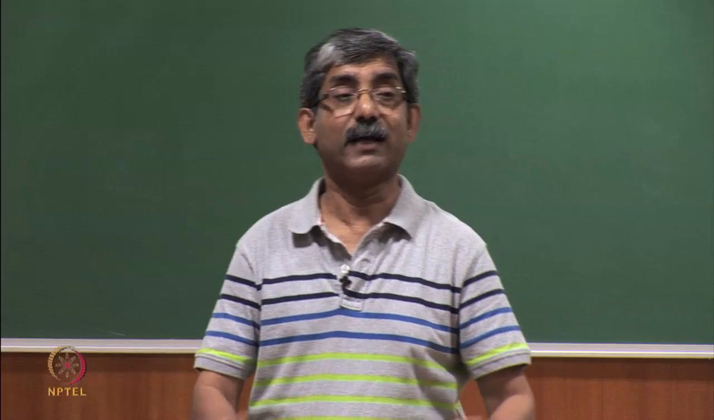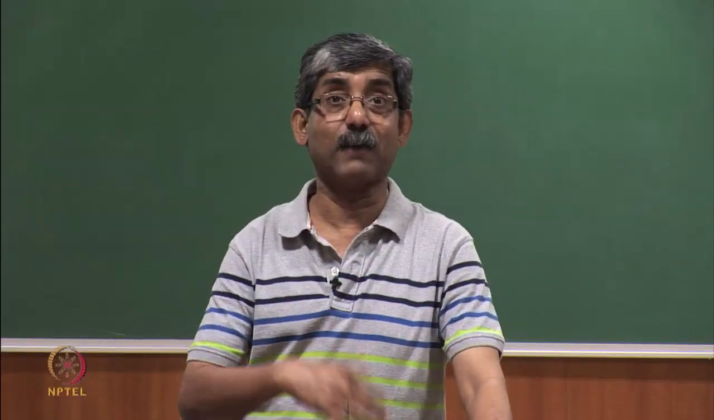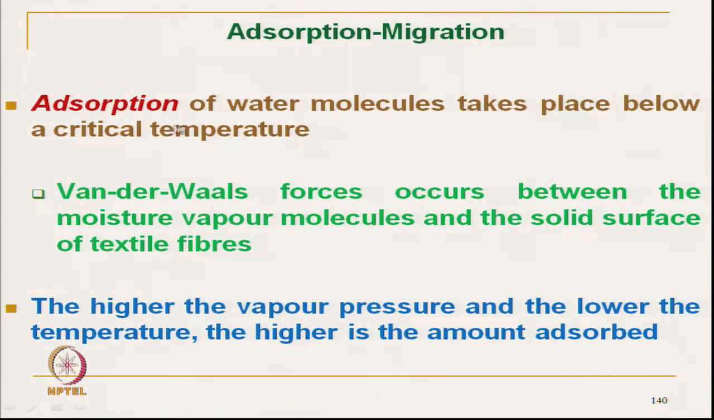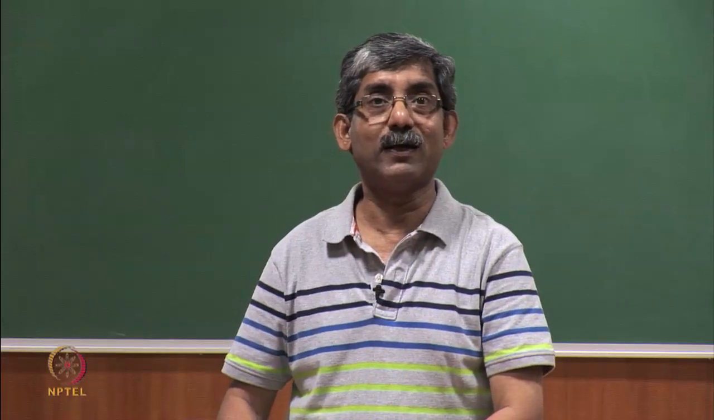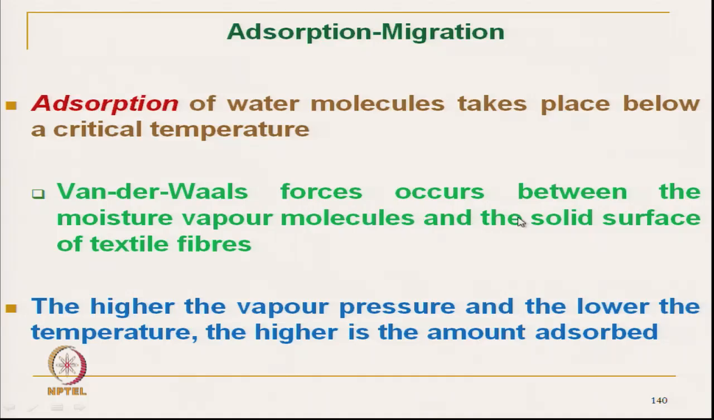Next comes the next phenomenon, adsorption and migration. Adsorption of water molecules takes place below the critical temperature. Adsorption normally does not take place at high temperature. Below some critical temperature the moisture droplet forms. Below the critical temperature, van der Waals force occurs between the moisture vapor molecule and the solid surface of the textile fiber. So, that force comes into the picture.